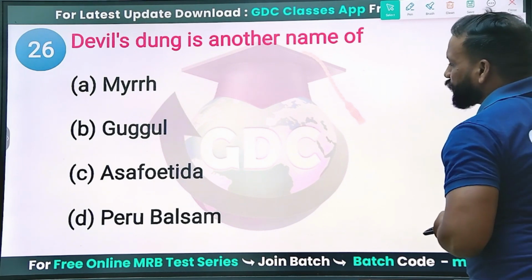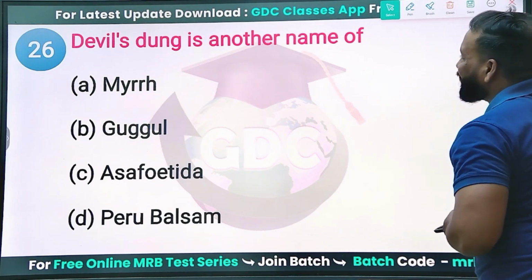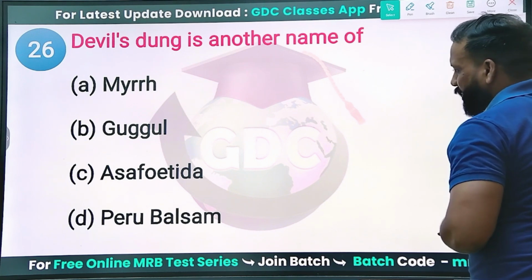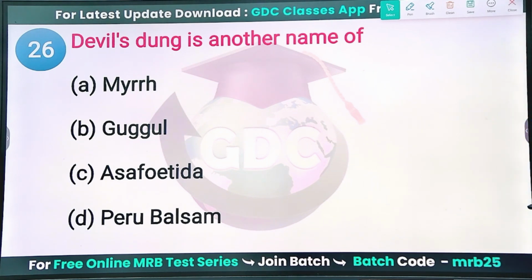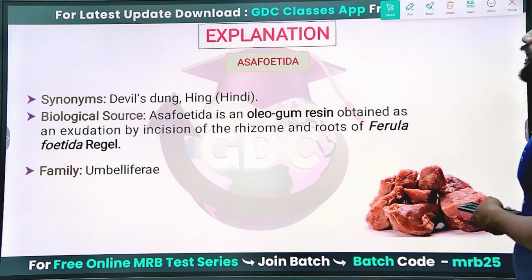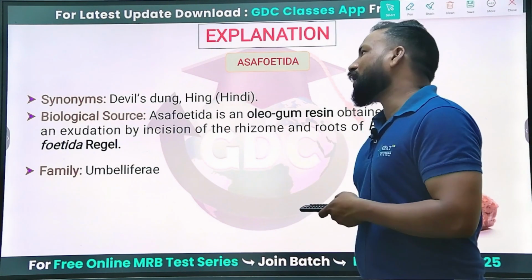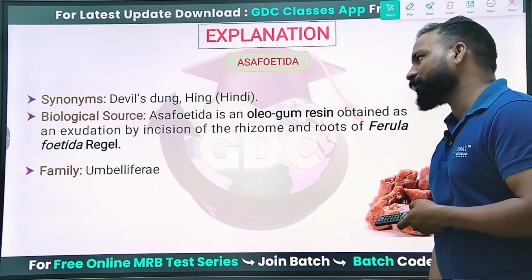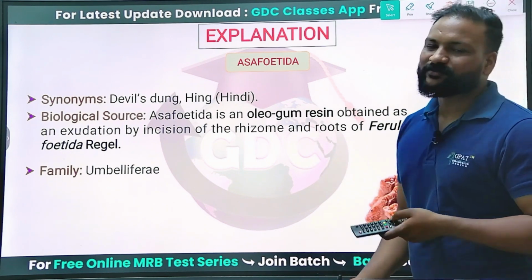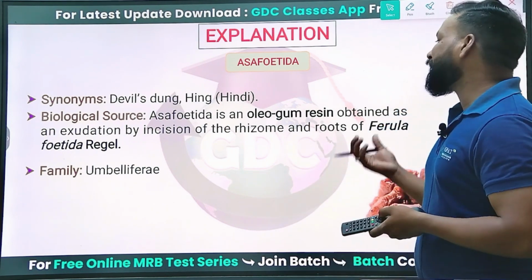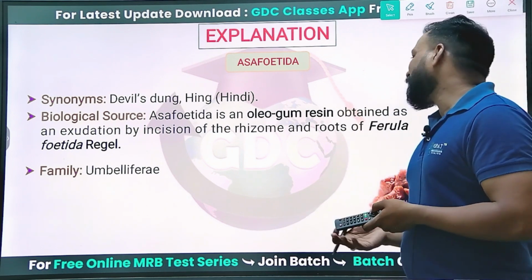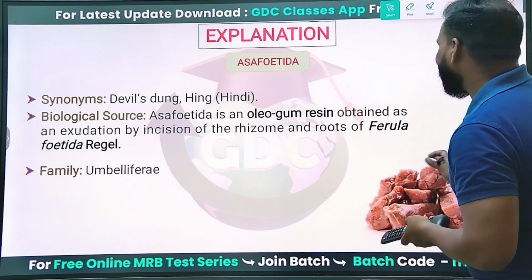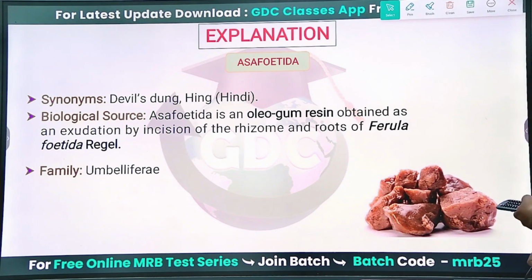Which one of the following drugs contains devil's tongue as a synonym? Myrrh, Guggul, Asafoetida or Peru balsam? Yes, option C is the right answer undoubtedly, because Asafoetida has the synonyms devil's tongue, or hing in Hindi. It is obtained from Ferula foetida and is an oleo-gum-resin obtained from the milky exudation of the rhizome of Ferula foetida, belonging to the family Umbelliferae.